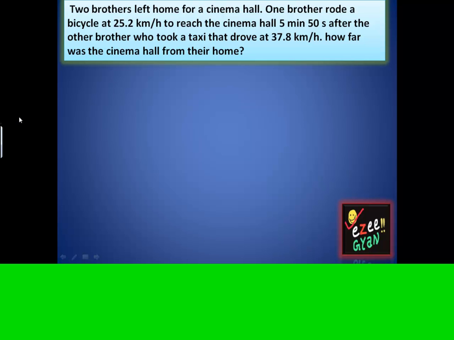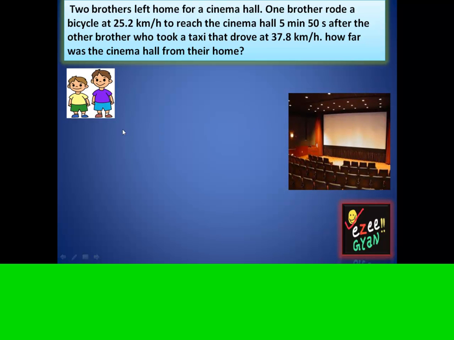Two brothers left home for a cinema. Wow, picture देखने के मूड से क्या बात है. Okay, so these are our two cute looking brothers. Okay, and they left for the cinema hall. So say this is our cinema hall.